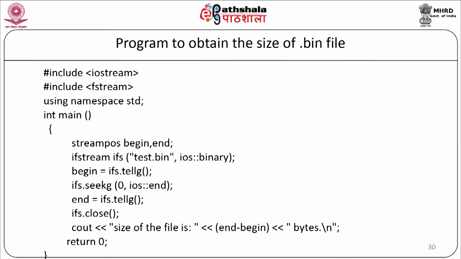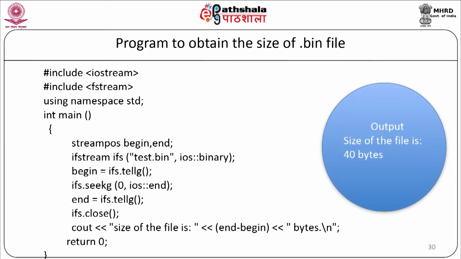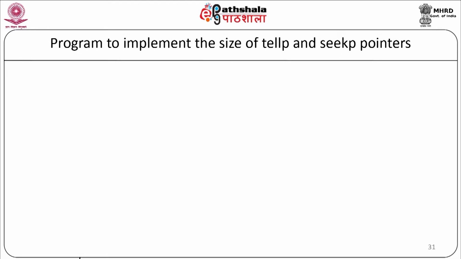Begin will tell you the position from the first, which is the get pointer, and end will tell you the position from the last, the end pointer, and the difference between begin and end will give you the total size of the file. When the above program is compiled and executed, it will produce the result as: size of the file is 40 bytes.